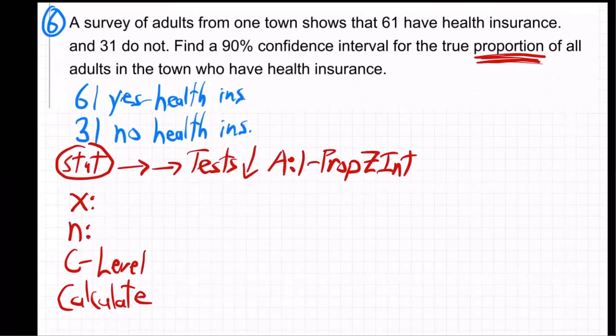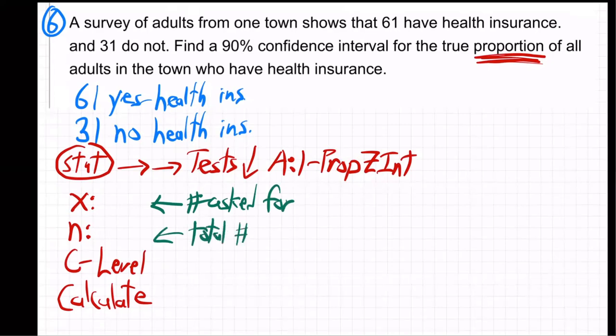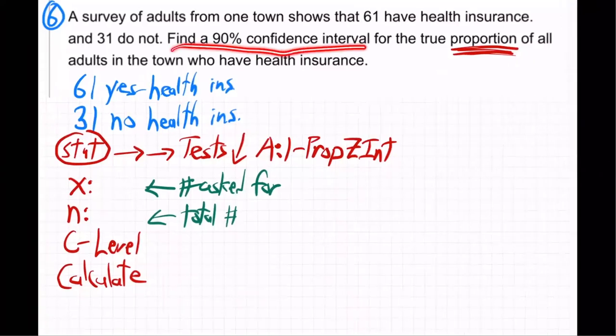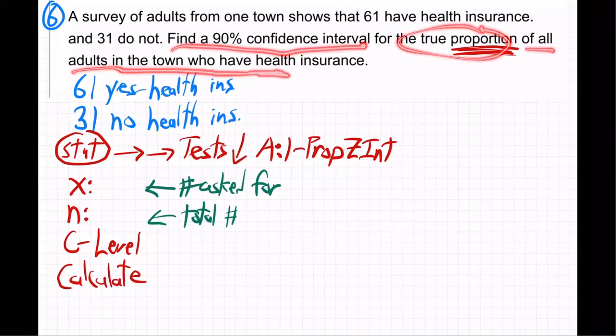So we go back to the question. x is the number asked for, and n, of course, is the total number. Okay, so again, what happened? We went around town. 61 said, yes, I have health insurance. 31 said no. What are they asking me for? Well, let's go up. It says, find a 90% confidence interval, so they're asking me to find something. Here comes the asked for. For the true proportion. Okay, they want a percentage of what? Of all adults in town who have health insurance.